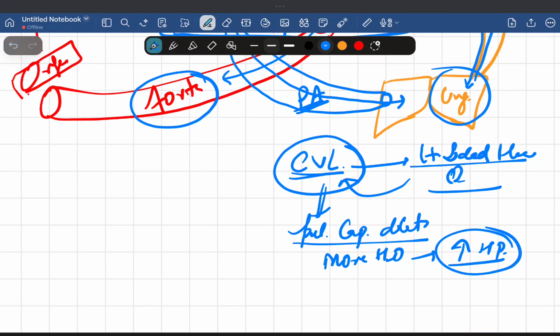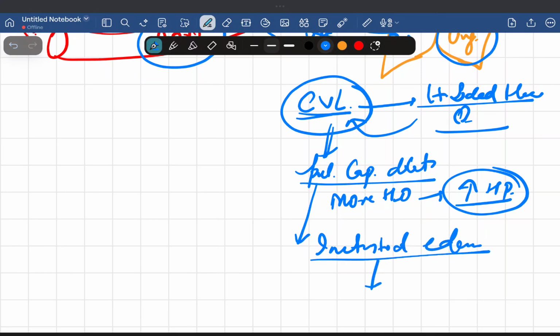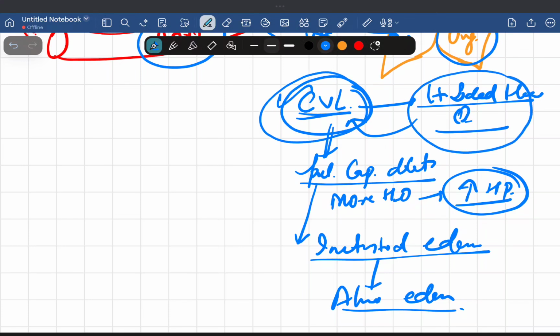When there is increase in hydrostatic pressure, fluid will leak out. That's why after the pulmonary capillary dilation, there will be interstitial edema. After the interstitial edema, there will be what we call alveolar edema. So chronic venous congestion of the lung is simply because of left-sided heart failure. When the left side of the heart is not working properly, blood will come back to the lungs.